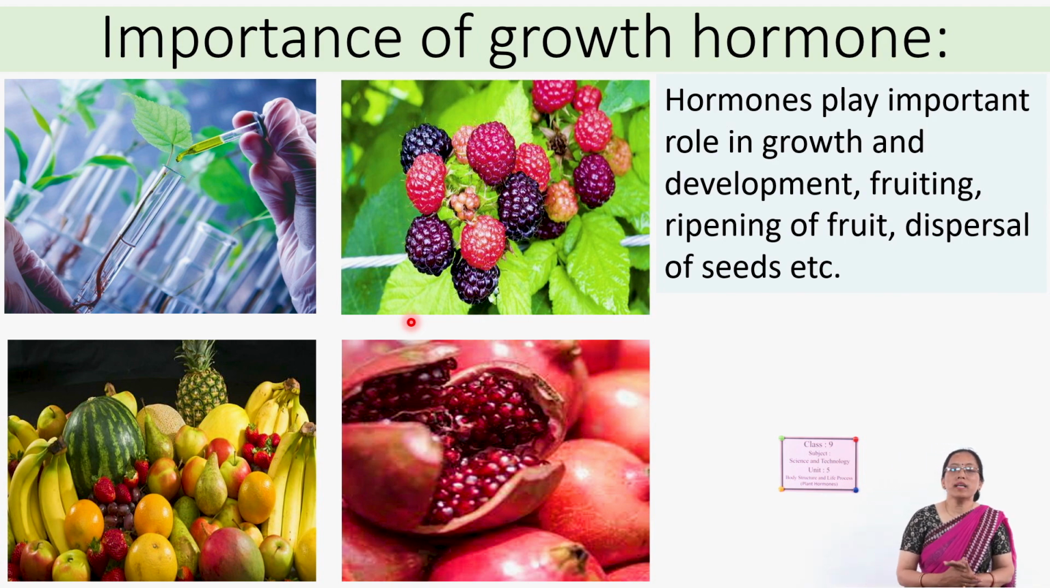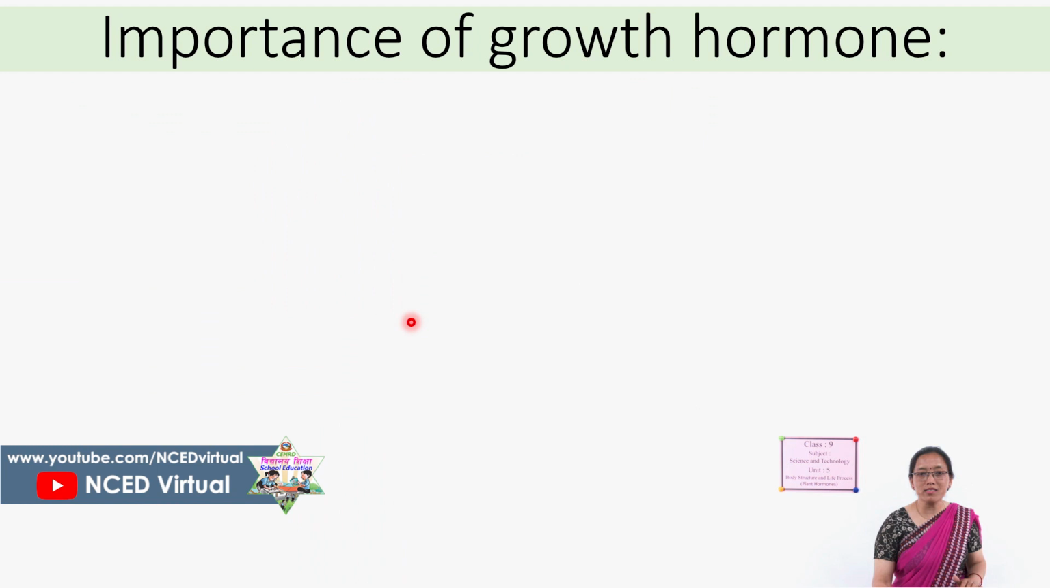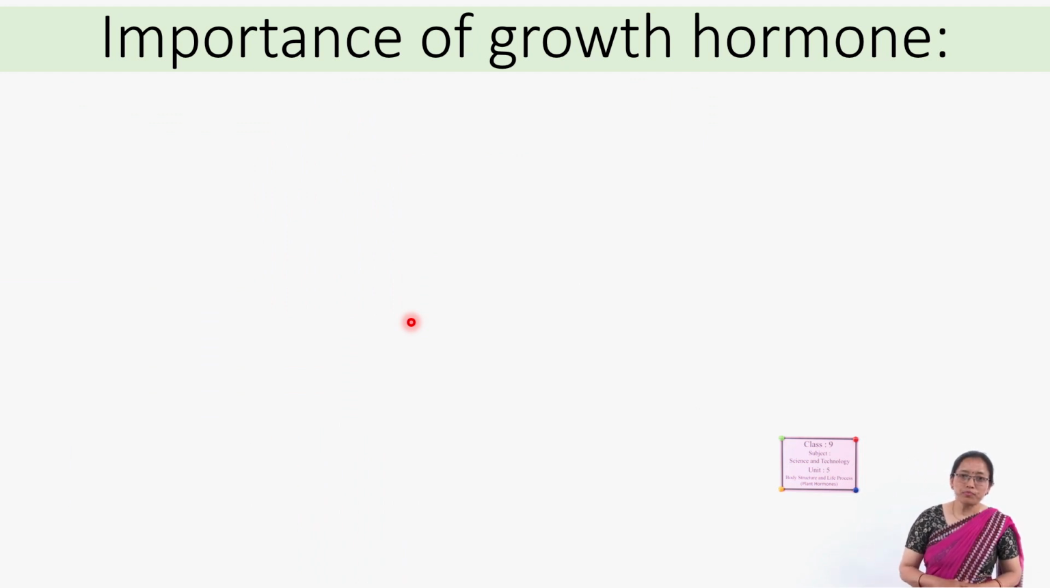These hormones play a very important role in the growth, development, fruiting, ripening of the fruits, and dispersal of the seeds too. Already we have discussed these things. Next, what are the other importance of the hormones? These hormones help to show the response towards the external stimuli.